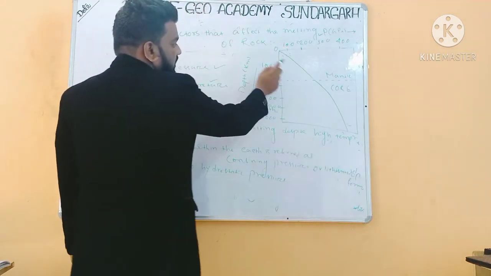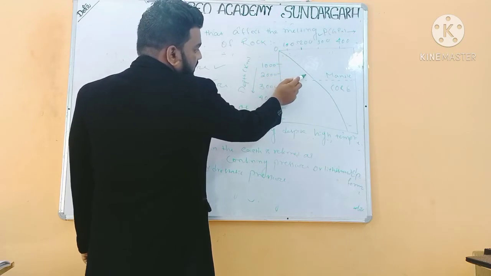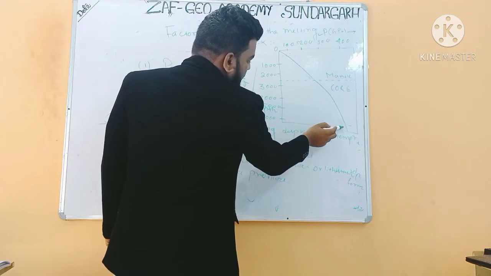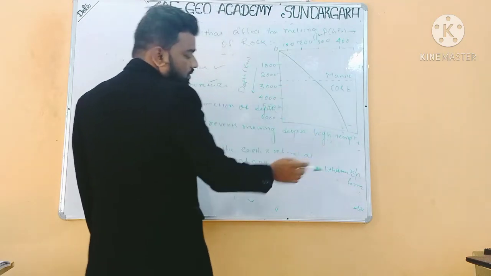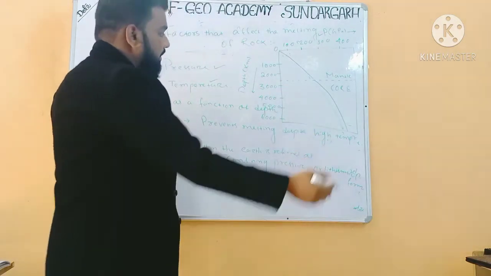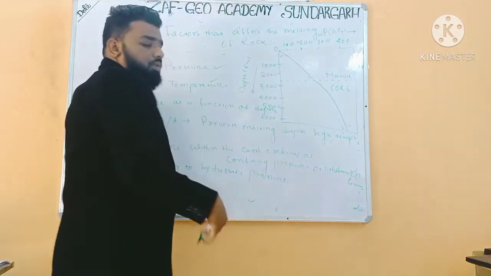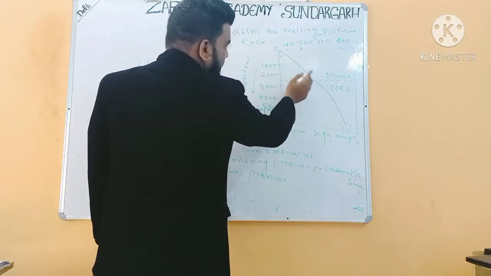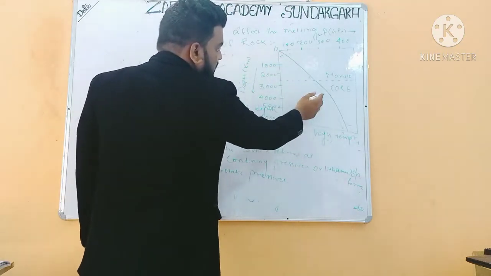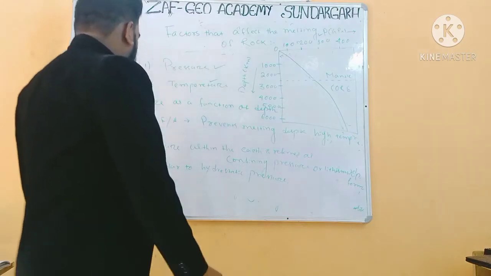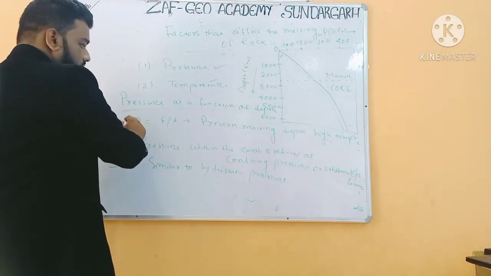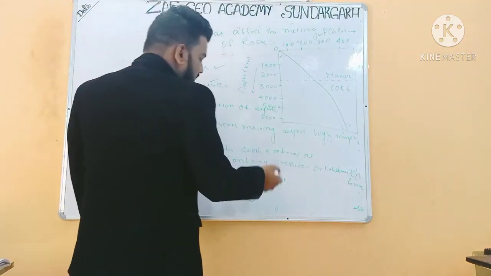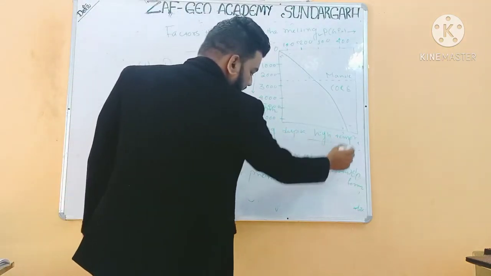Look here, the pressure is gradually increasing from here to here, and then it decreases from below the core boundary. So in the mantle, the pressure is increasing. What will happen when the pressure increases? You know, pressure is force per unit area, and the greater the pressure, the more it will prevent melting despite high temperature.